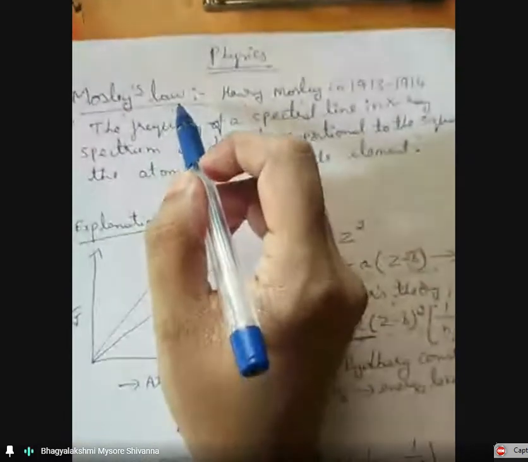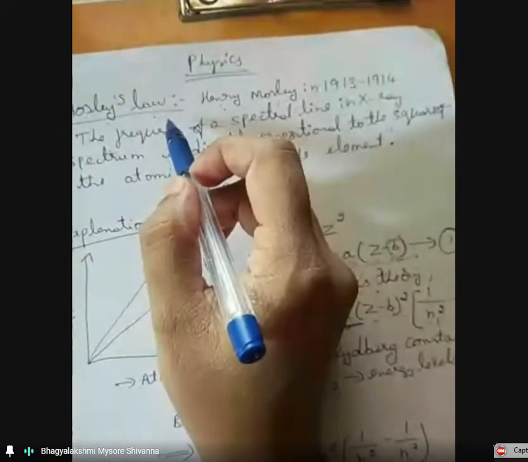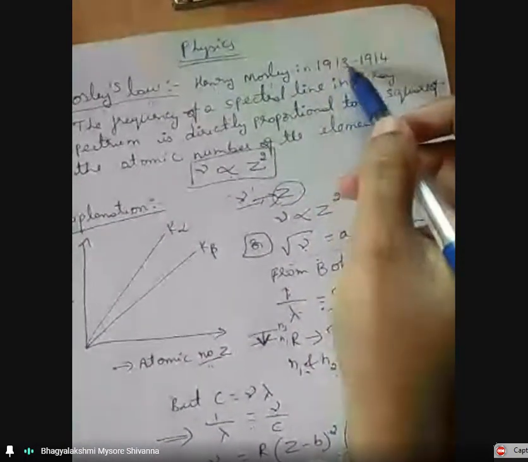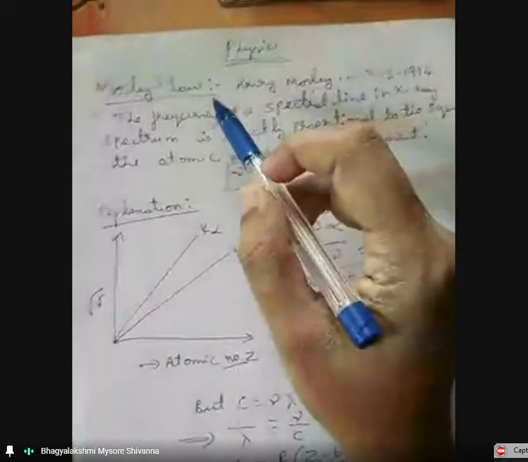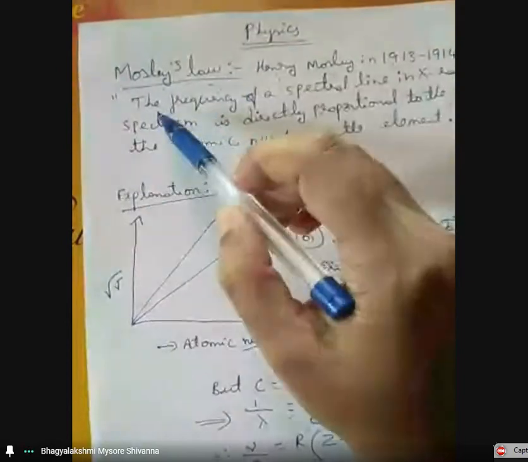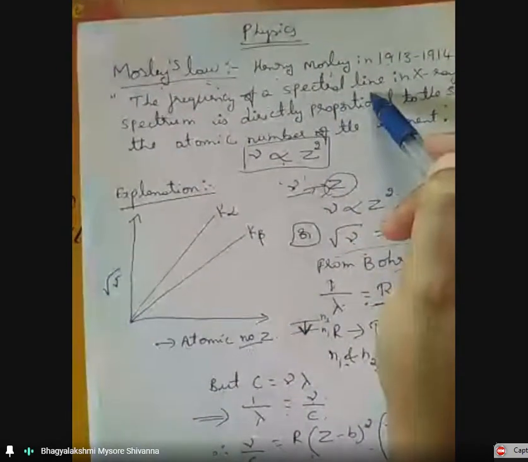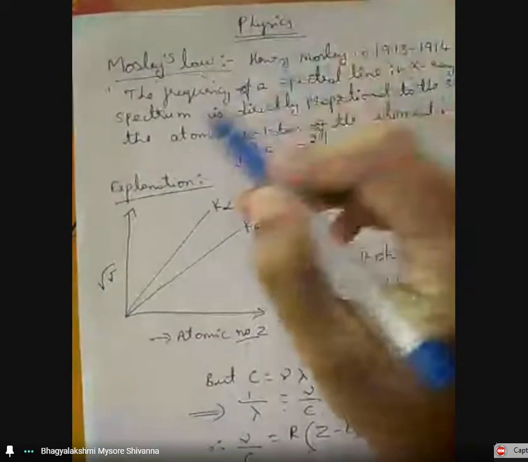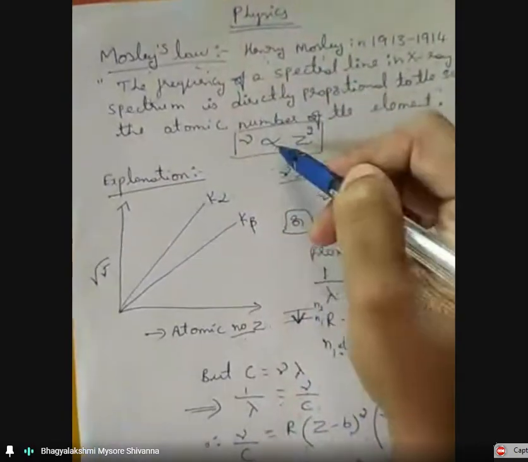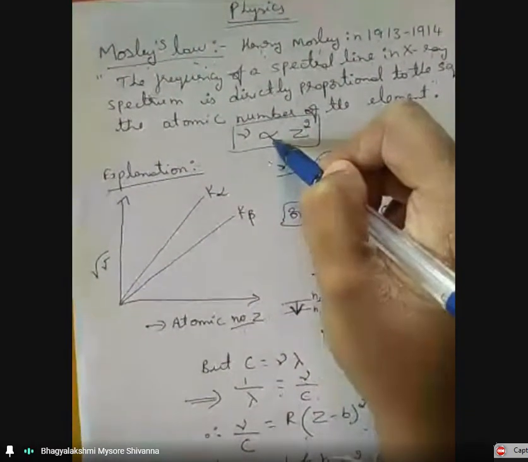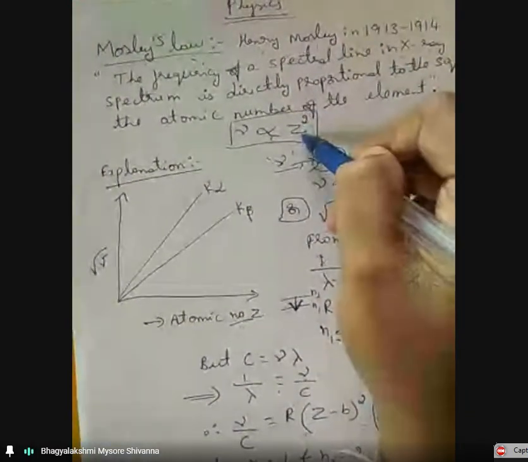Moseley's law was given by the English physicist Henry Moseley in the year 1913-1914, therefore this law is named Moseley's law. According to him, the frequency of the spectral line in the X-ray spectrum is directly proportional to the square of the atomic number of that element.